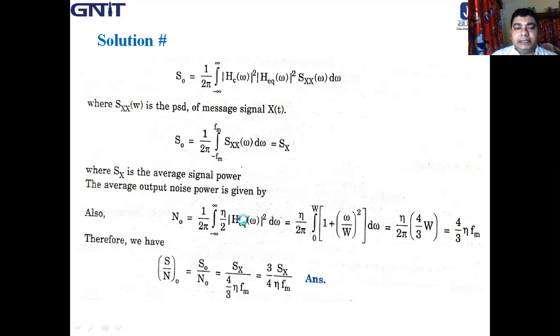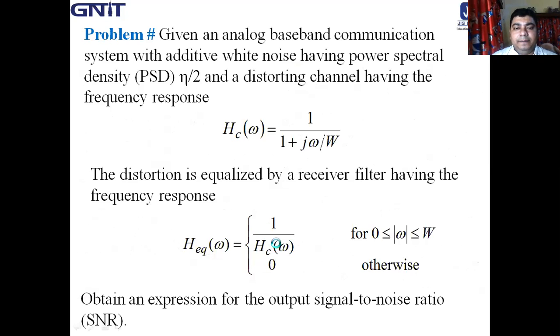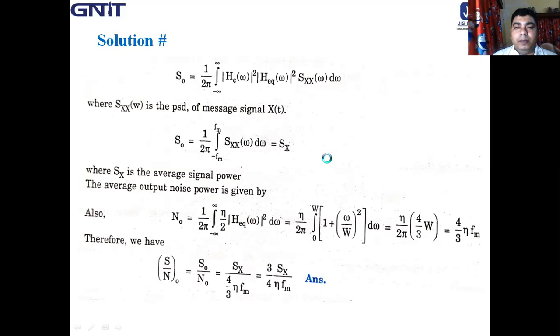H_EQ(omega) is basically 1 by HC(omega), that is 1 plus j omega by W, and it exists for 0 to W. So its square is 1 plus omega by W square, into d omega, and the integration limit is 0 to W. So it is eta by 2 pi, as it is a constant term, into, after integrating, 4 by 3 into W. So ultimately the average output noise power is 4 by 3 into eta FM.